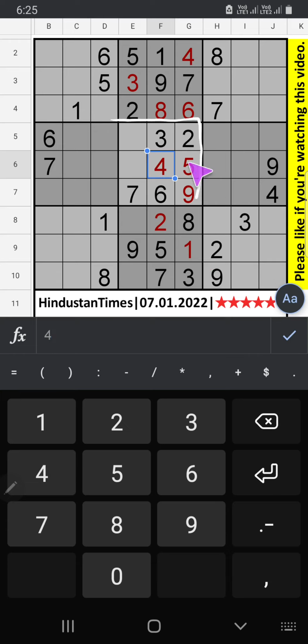Middle of the grid, 2 numbers are remaining, 1 and 8 will confirm later. Fifth grid, 2 numbers are remaining, 1 and 8 will confirm later. Column E, 2 numbers are remaining, 4 and 6 will confirm later.